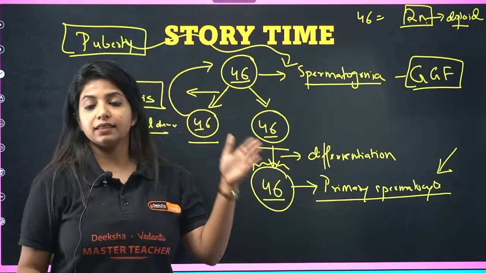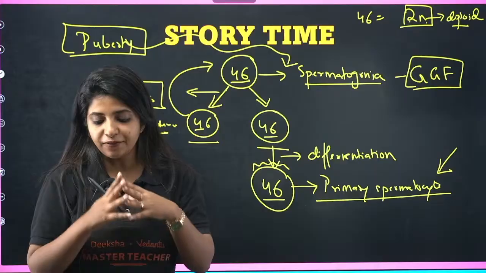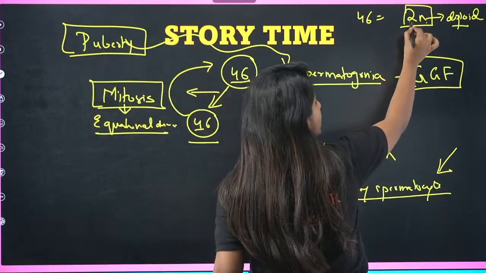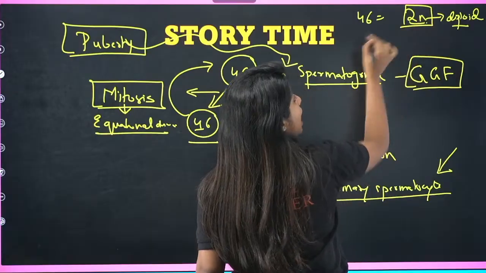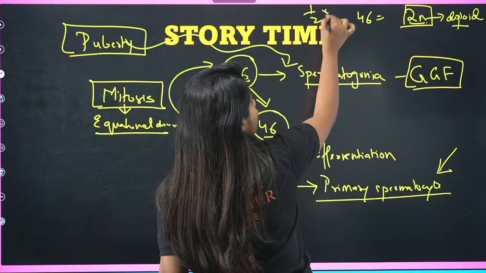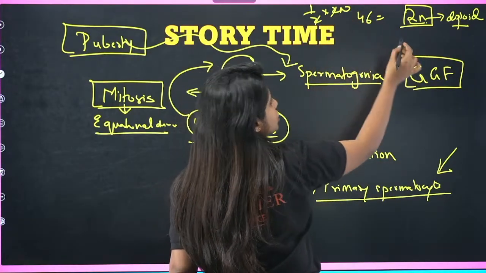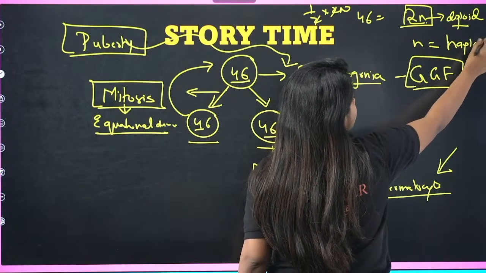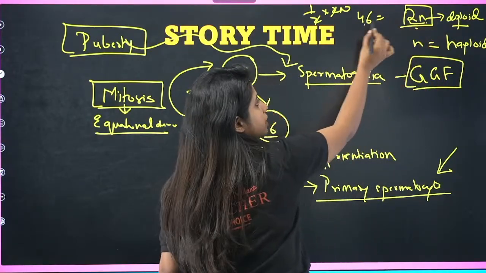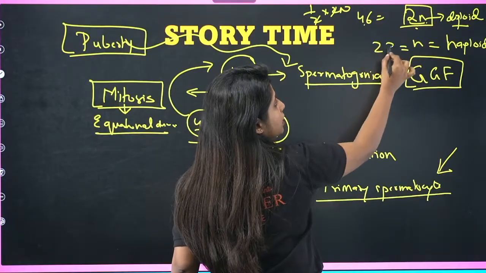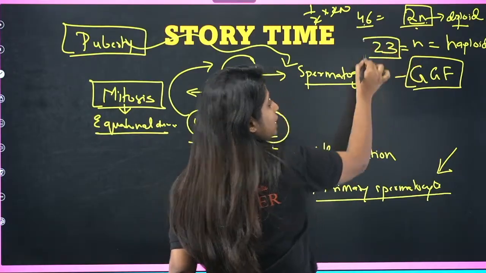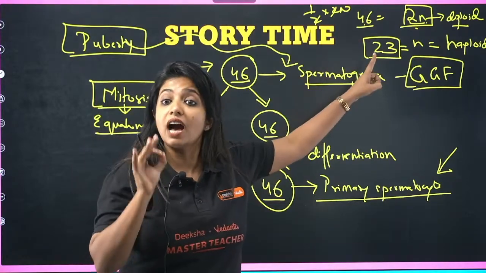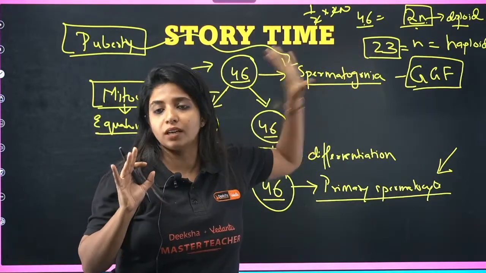And when the cell has finally divided and formed the sperms at the end, my dear children will not be having double the number of chromosomes. It will be having half the number of chromosomes. So half of 2n is equal to what? It is just n. It becomes haploid later on. So here, if diploid is 46, then the haploid content becomes half of it. What is half of 46? It becomes 23. So what happens at the end? We get sperms which have half the number of chromosomes, that is 23 chromosomes.